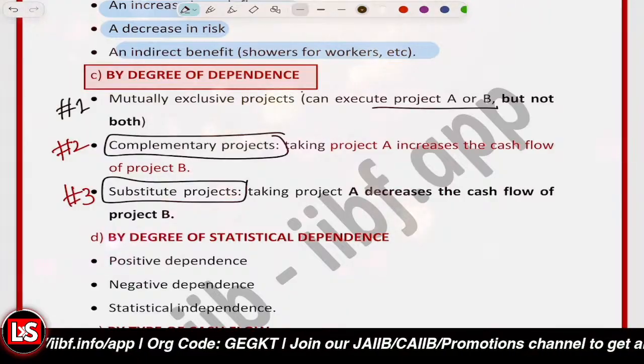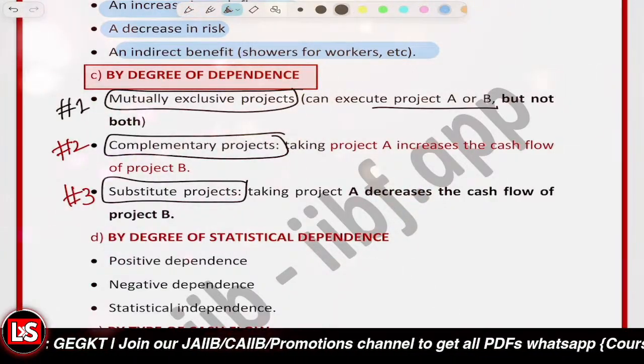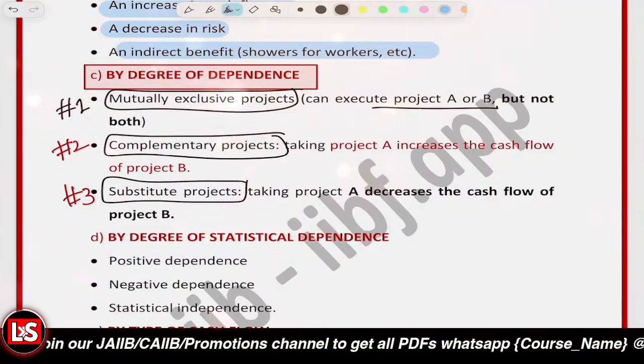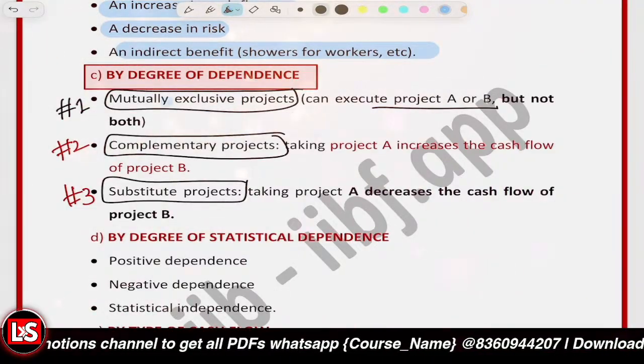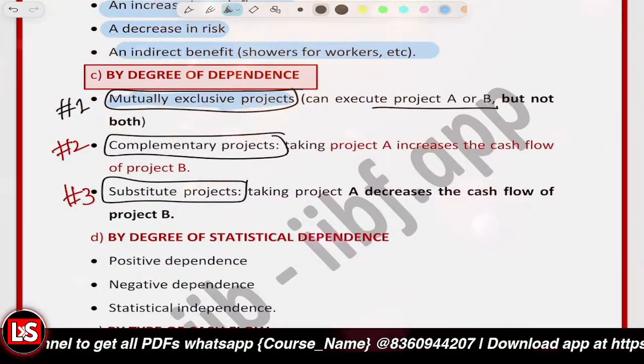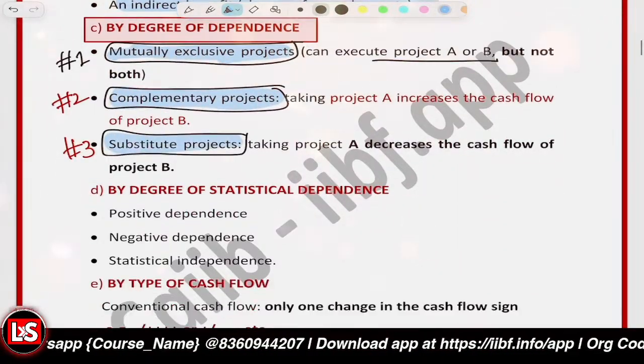And the other could be mutually exclusive projects, which cannot be accepted together. Or the complementary projects could be there, or the substitute projects could be there.